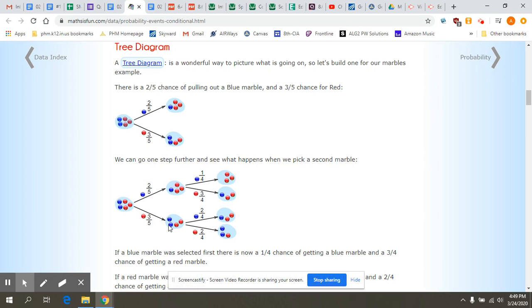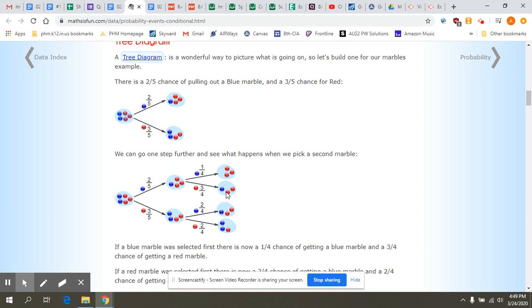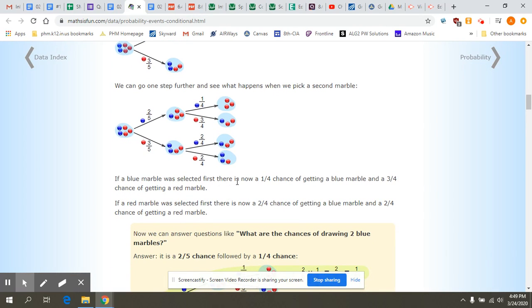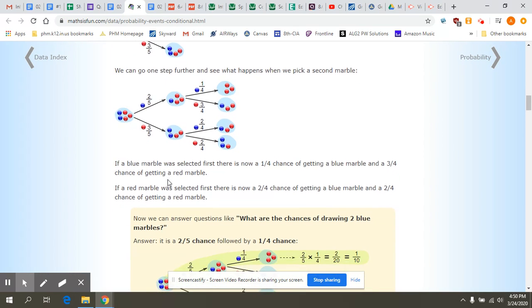If we first chose a red marble, then our probability of choosing a blue marble is 2/4, and the probability of choosing a red marble is 2/4, since there's 2 blue and 2 red. And then we can do the same when we get to pulling the third marble out of the bag. So if the blue marble was selected first, there is now a 1/4 chance of getting the blue marble and a 3/4 chance of getting a red marble. So that's what we talked about up here on the top.